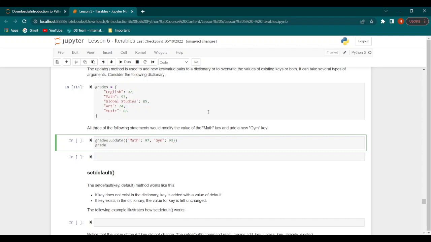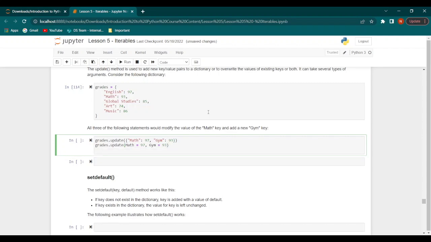The second statement is grades.update, and we can just say math equal to 97 and gym equal to 93. Finally, we can say grades.update with math, comma 97.